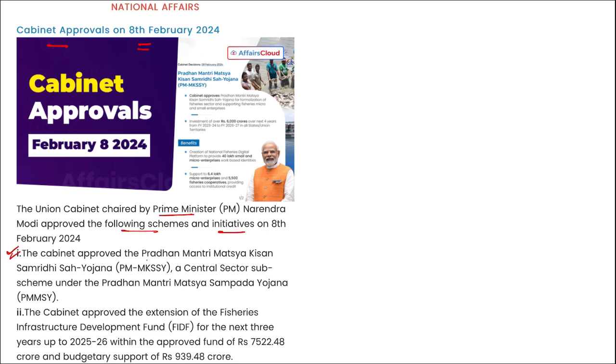First, the cabinet approved Pradhan Mantri Matsya Kisan Samriddhi Sahay Yojana. This is a central sector sub scheme that comes under Pradhan Mantri Matsya Sampada Yojana. Second, the cabinet has approved the extension of the Fisheries Infrastructure Development Fund, that is FIDF, and this will be for the next 3 years till 25-26, and the fund that has been allocated under this is 7522 crore rupees and the budgetary support of 939 crore rupees. Right? Take a note of this.